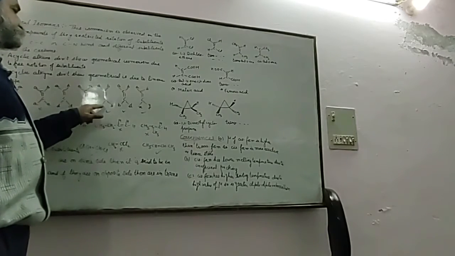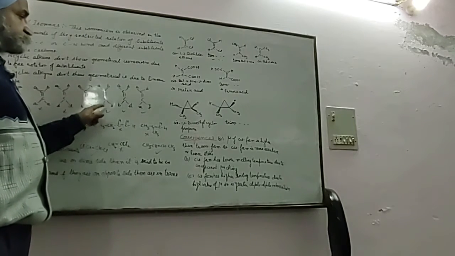Here, if A and B are interchanged, then they will show it. This carbon carries different substituents, and this carbon carries different substituents. A, B, B, D: this will show. It means one of the substituents may be hydrogen, methyl or Cl. For any A, B, X, Y, this will also show. This is the theoretical part.